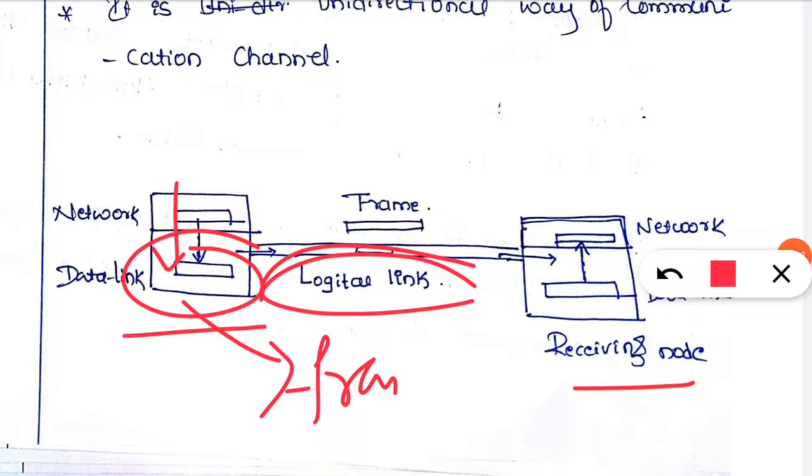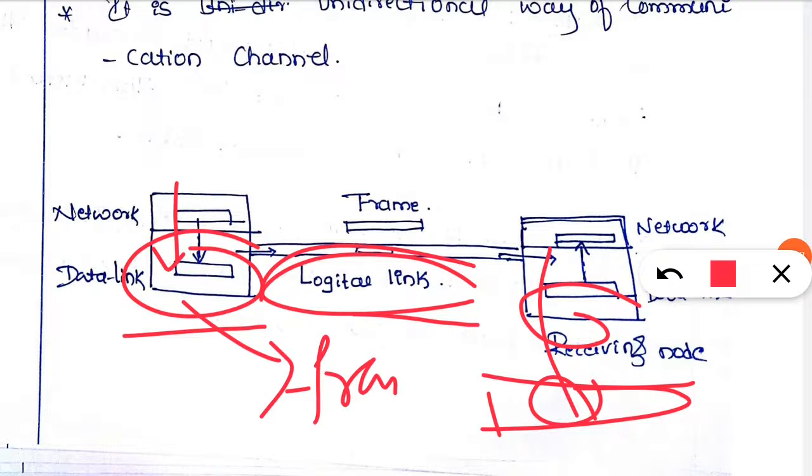The data link layer at the receiver side receives the frame from the link. After that, it extracts the packets from the frame. Whatever is inside the frame, the packets, it extracts them. After that, this packet is delivered to the network layer. In this way, the data link layer of the sender and the receiver provides the transmission service to the network layer at the receiver side. So this is called a simple protocol.